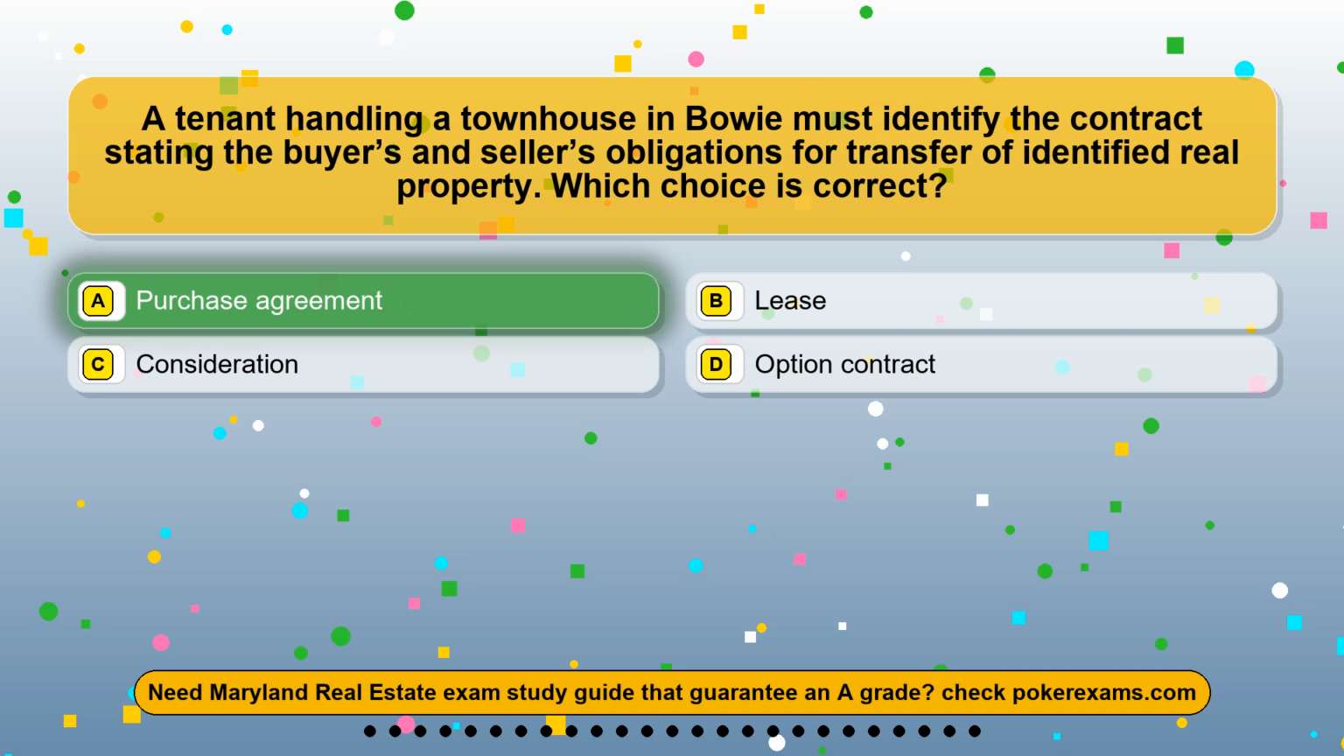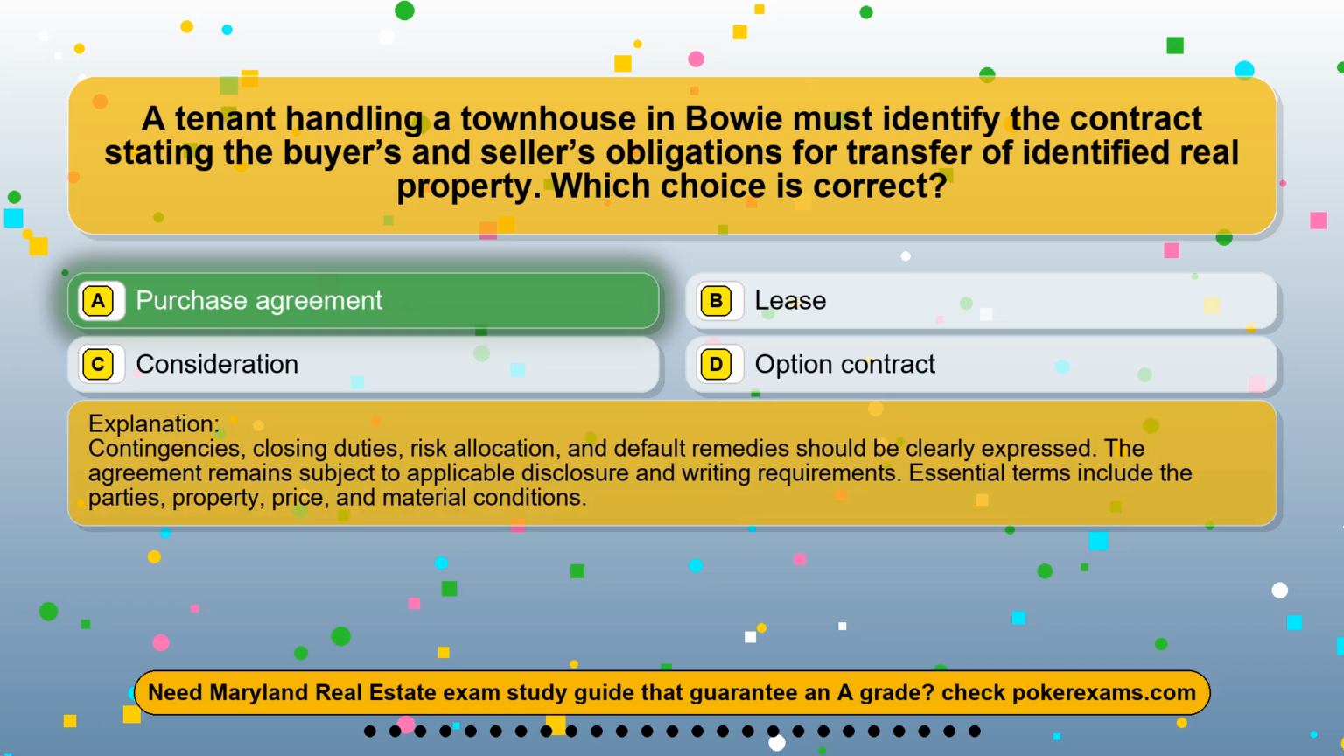The correct answer is option A, purchase agreement. Contingencies, closing duties, risk allocation, and default remedies should be clearly expressed. The agreement remains subject to applicable disclosure and writing requirements. Essential terms include the parties, property, price, and material conditions.